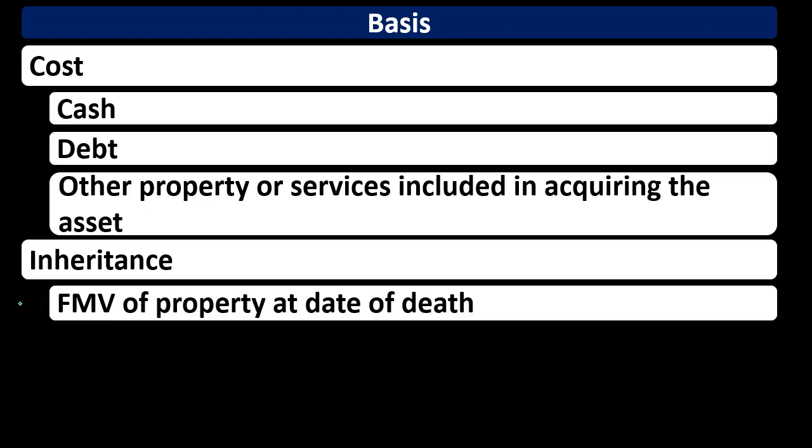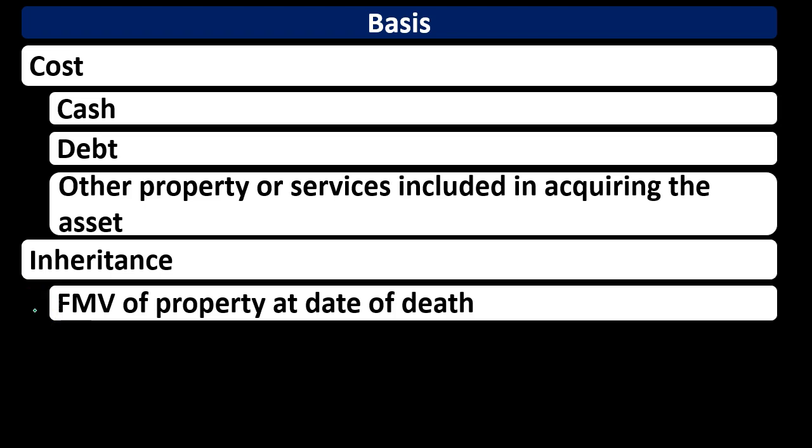It's going to be the fair market value at the point of death. So the basis for inherited property will be the fair market value. So if we were to sell some property that we inherited, we're going to have to think about it and say, okay, well, what was the cost of that property? And we'll have to go back to the point of death, and that's usually because if there was any inheritance tax, you could think of it as having taken any tax payment at the point of death with any kind of death tax. So then that means that if we get it as inherited property, we should have it at the fair market value at the point in time of death. And so that's going to be the basis for inherited property.